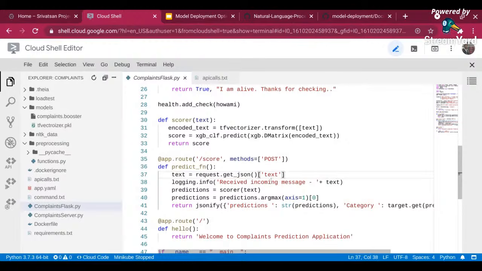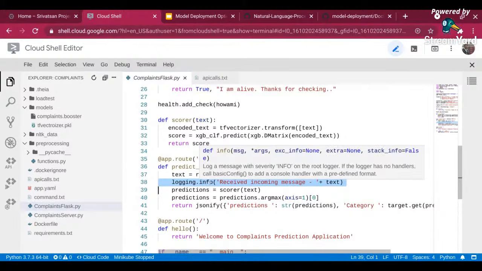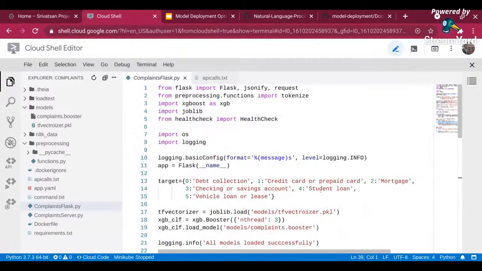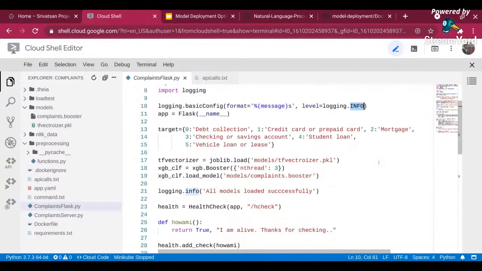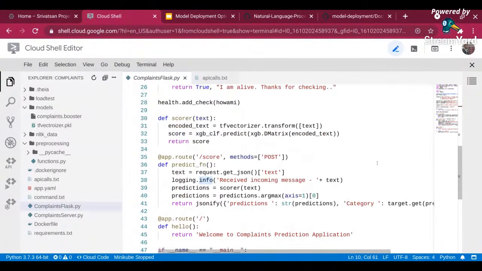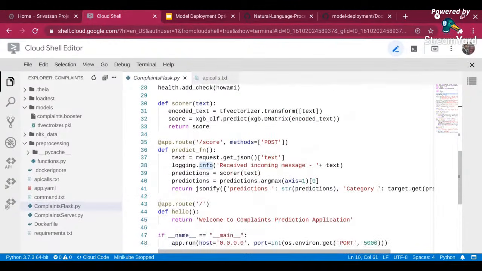I'm just logging info of the incoming message. When you go to production, make sure your info logs are very few, only what's required. In this case, I am just logging all the info. But when you're going to production, maybe you want to change the log level to warning or error only, or have basic info only, right? You need to make sure of that when you go into production, because you don't want too much logging as well. Then I am calling the score function.